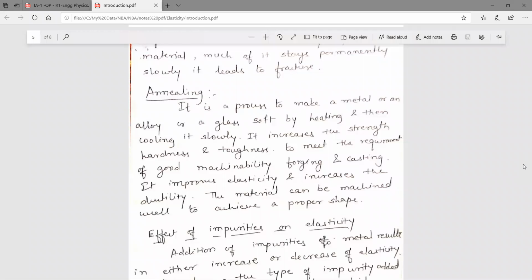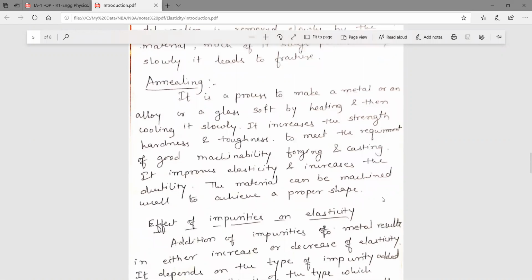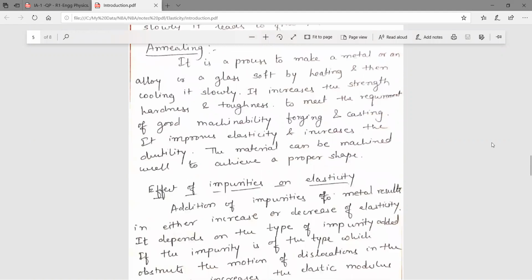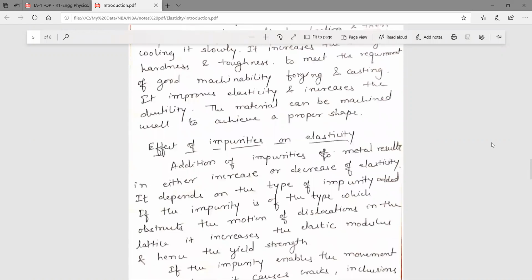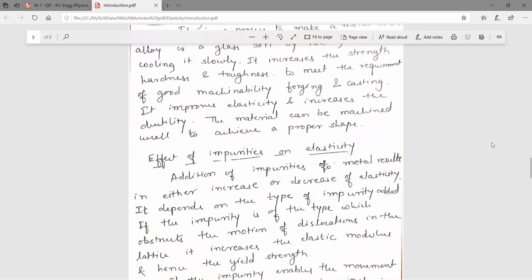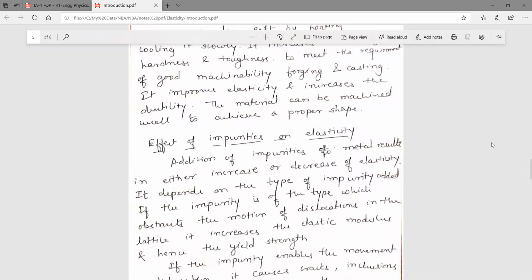It improves the elasticity and increases the ductility. Okay, so in order to increase these properties, this process has been carried out. That is nothing but annealing, means heating and again slowly cooling. So again it improves the elasticity and increases the ductility.